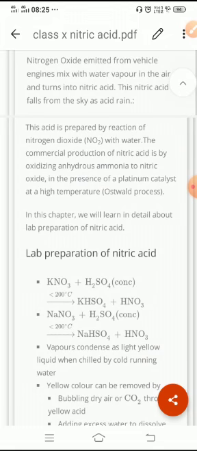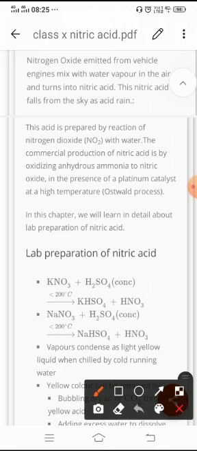In the laboratory, it can also be prepared by treating potassium nitrate with concentrated sulfuric acid at a temperature less than 200 degrees Celsius to form nitric acid. It can also be prepared from another salt, sodium nitrate, with concentrated sulfuric acid. It also releases the concentrated form of nitric acid.